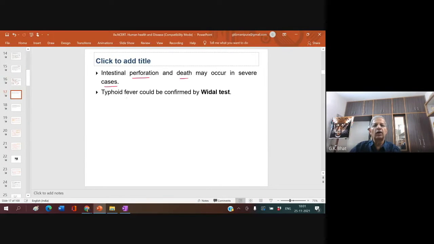You know, typhoid fever could be confirmed by a test called the Widal test. Always ask a question 2-3 times, it was asked in the recent past. Typhoid fever is confirmed by a test called the Widal test. How that test is done, you need not bother.